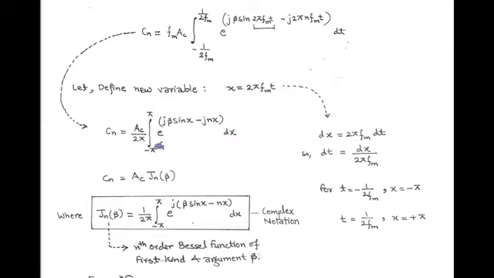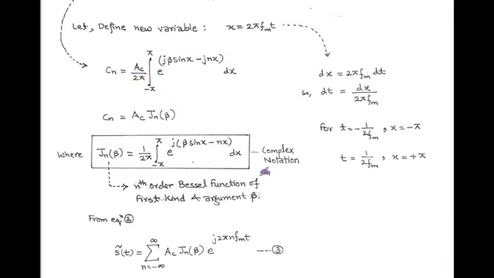And here we introduce a new function that is called the Bessel function. The Bessel function is denoted by J suffix n function of beta, and it is equal to 1 upon 2 pi integration minus pi to pi e to the power j beta sine x minus n x into dx. And this is called the nth order Bessel function of the first kind with argument beta. So the complex Fourier coefficient in terms of the Bessel function is given as C_n equals A_C J_n function of beta. Here the Bessel function is also in a complex form.